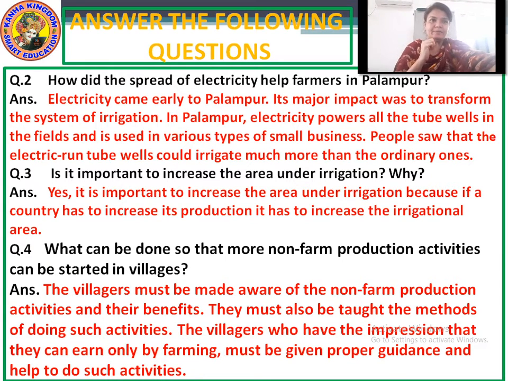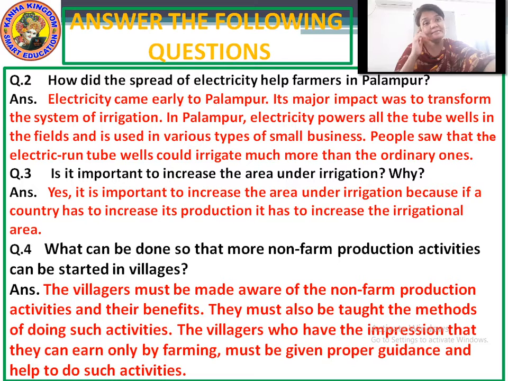While learning the chapter, we had seen that Palampur was a well-developed village, where there were schools, high schools, private schools, hospitals. We had also seen that there was a supply of electricity in the whole village. Now the question is asking, how did the spread of electricity help the farmers in the village Palampur?